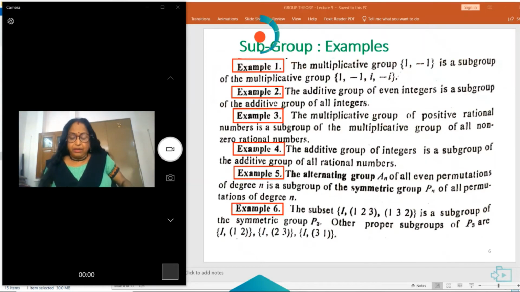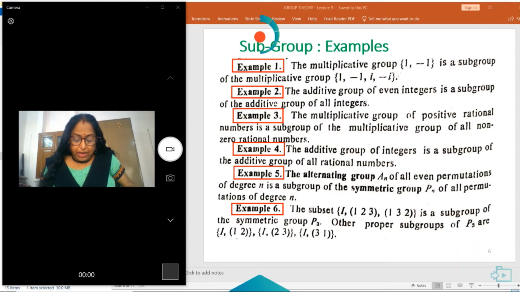Now, take some examples. The multiplicative group containing two elements, 1 and -1, is a subgroup of the multiplicative group containing four elements, 1, -1, i, and -i.